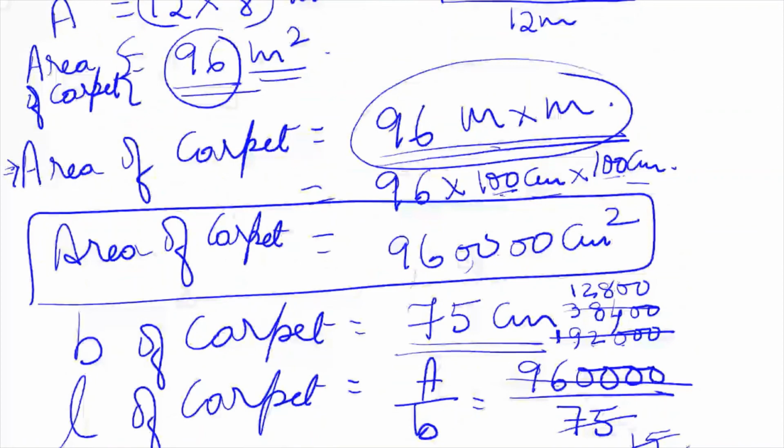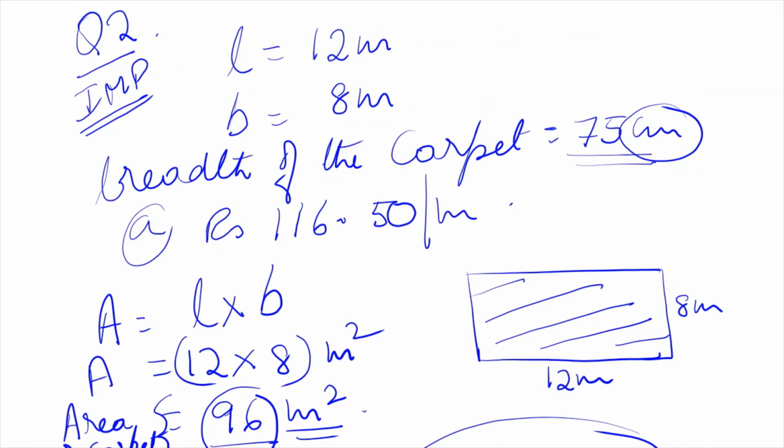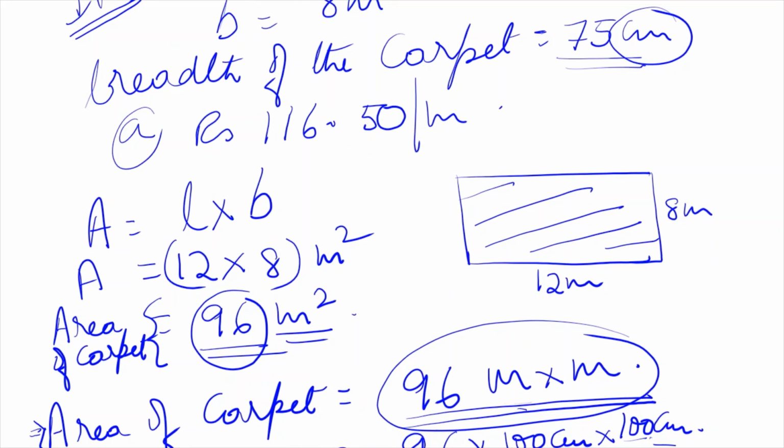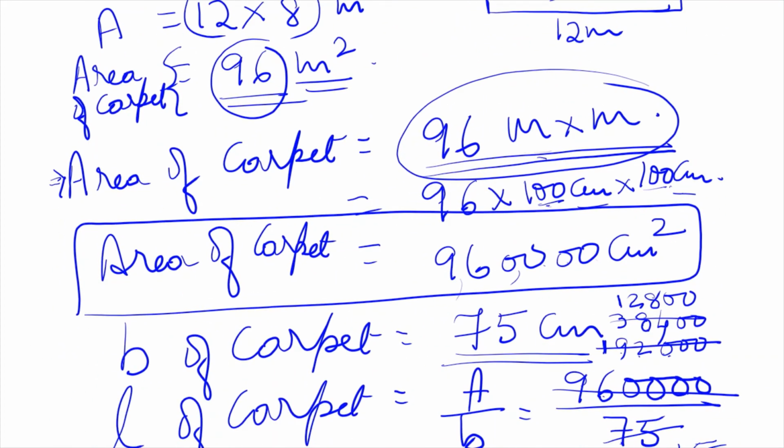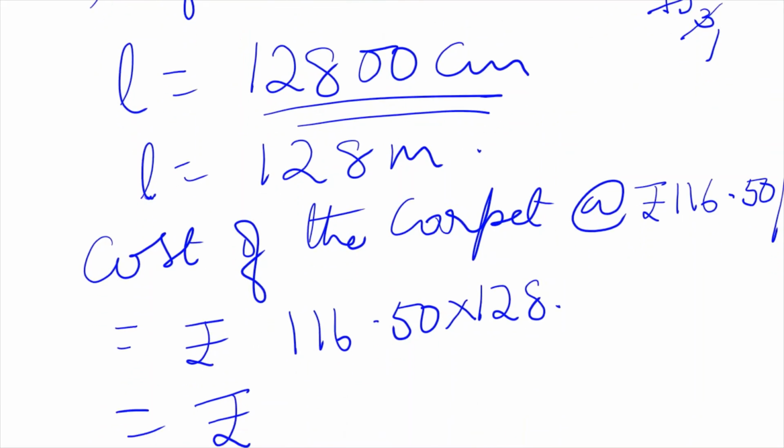Those who haven't done this from the beginning, others need it from the beginning. You all have done? 1 second, I can't hear you. Who is this? 1 second, beta. Somebody else was telling something. Which one? Last part. What you did not understand? Length of the carpet you understood? No, I can't make out. What is your question? Repeat again.